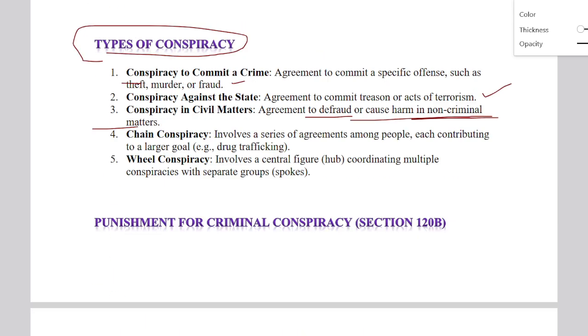Next is chain conspiracy, which is always in a link. You involve a series of agreements among people, which is called a chain conspiracy. Wheel conspiracy involves a central figure coordinating multiple conspiracies with groups.